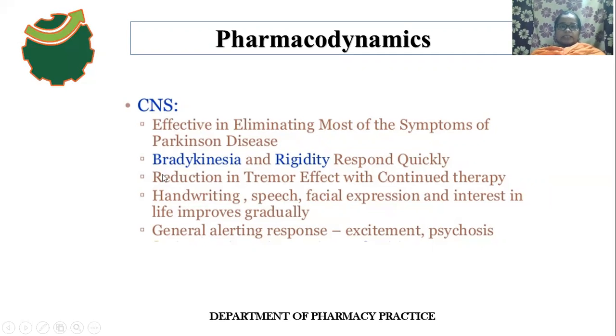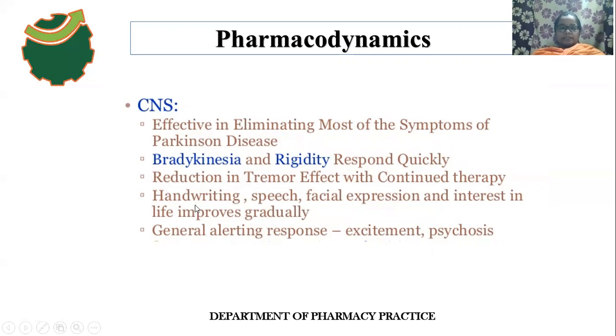First, it is effective in eliminating most of the symptoms of Parkinson disease. Parkinson disease is characterized by what? Bradykinesia, rigidity, and tremors. Bradykinesia and rigidity respond quickly, then the tremor is reduced with continuation of therapy. Bradykinesia means slowness in movement. Rigidity means stiffness. Tremors means shaking movement.